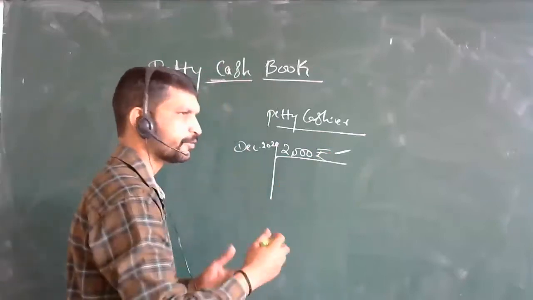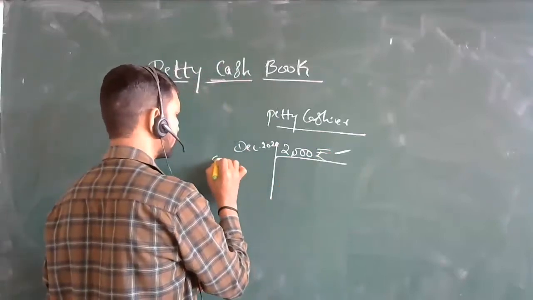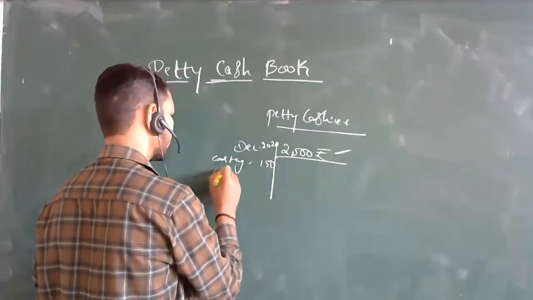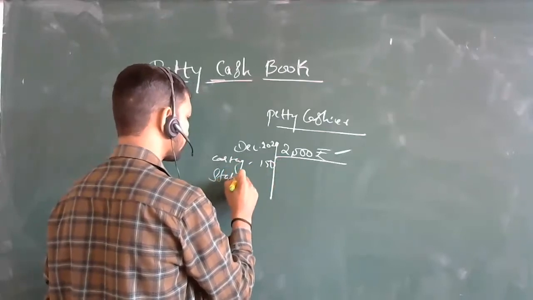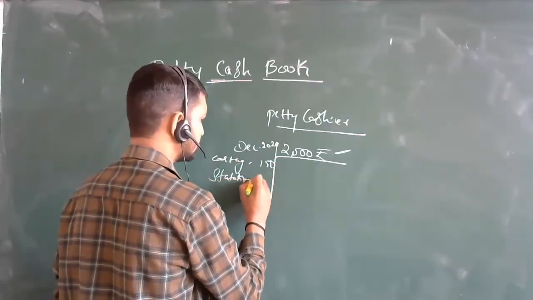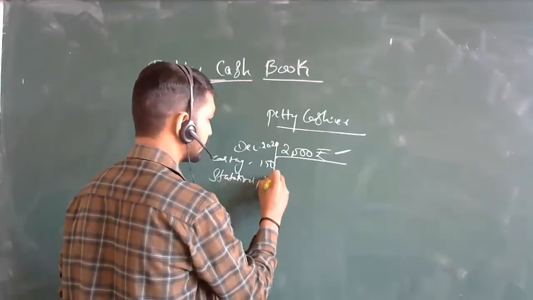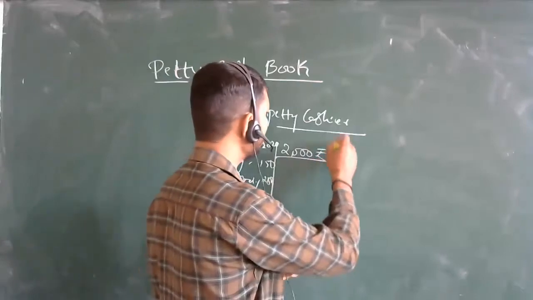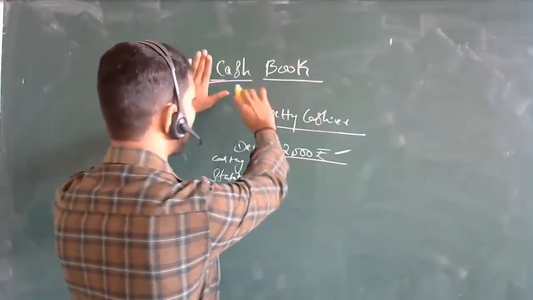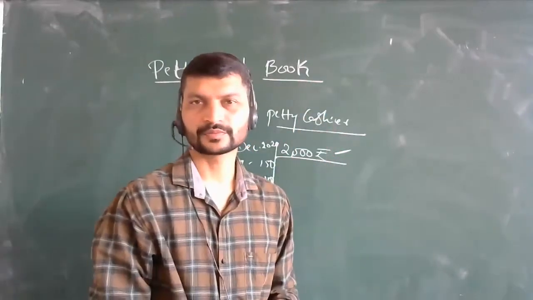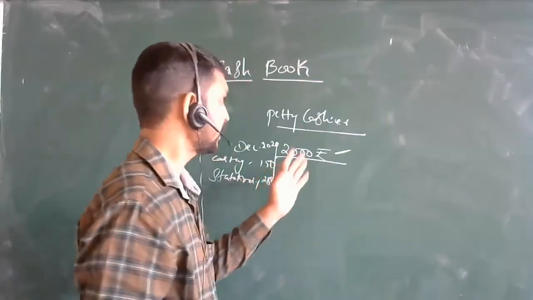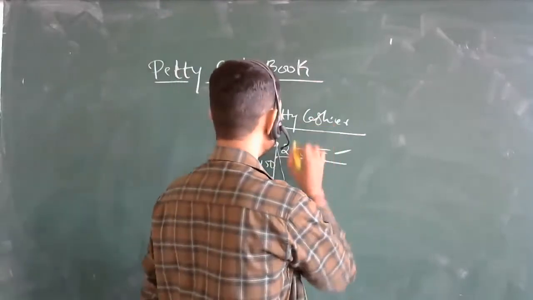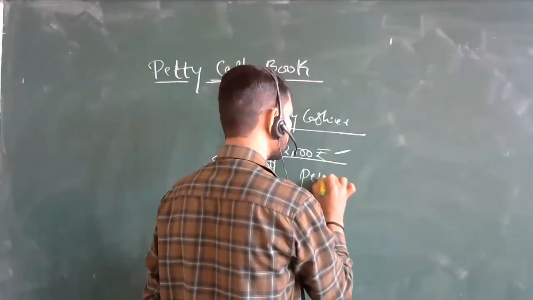So just like if you have taken cartage, rupees 150 is there. Stationery, rupees 250 is there. So small amounts, if you are maintaining them in the cash book, just like only this cash book, it becomes bulk. Very small transactions will be there and it becomes bulk, small amounts. For that purpose, we go for the petty cash book.